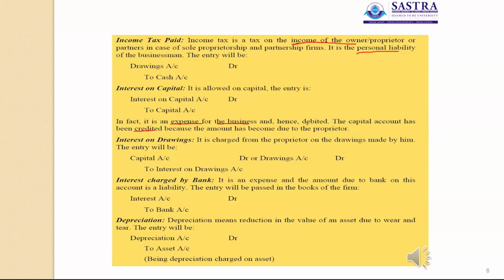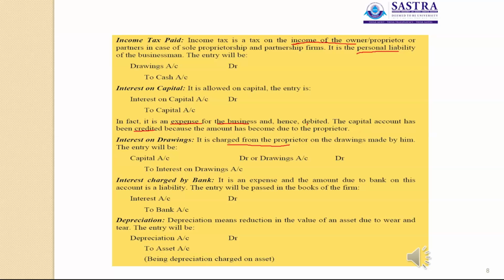Interest on drawings is charged from the proprietor on the drawings amount. The journal entry is capital account or drawings account debit to interest on drawings account, because the drawings amount is adjusted with the capital and the capital amount is reduced, so the capital account should be debited.